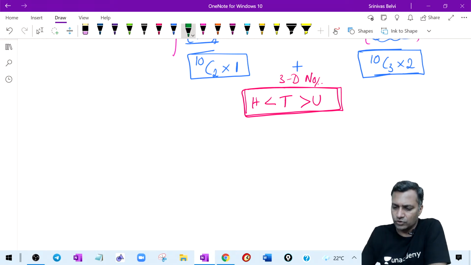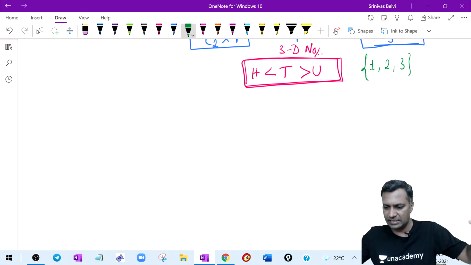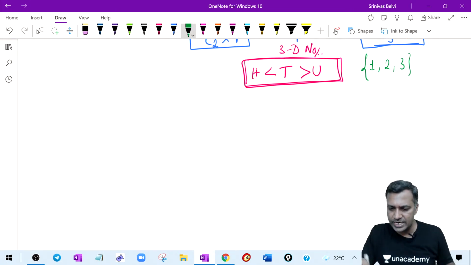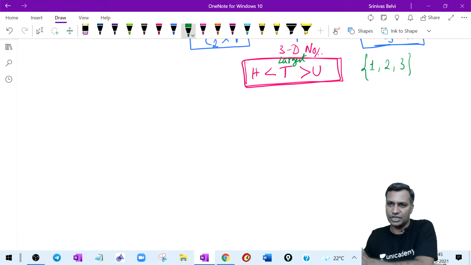Okay, so here we come. All right, listen to me. Let's say somebody has picked up a non-zero case, 3 distinct digits. They decided that, sir, I will go with 3 distinct digits. Fair enough. You started with 1, 2, 3. The largest digit has to sit here. That's the meaning: the tens place is greater than the hundreds place, and the tens place is greater than the units place. Means what?